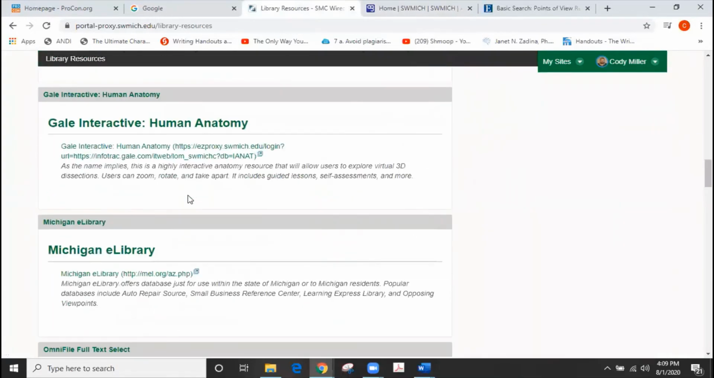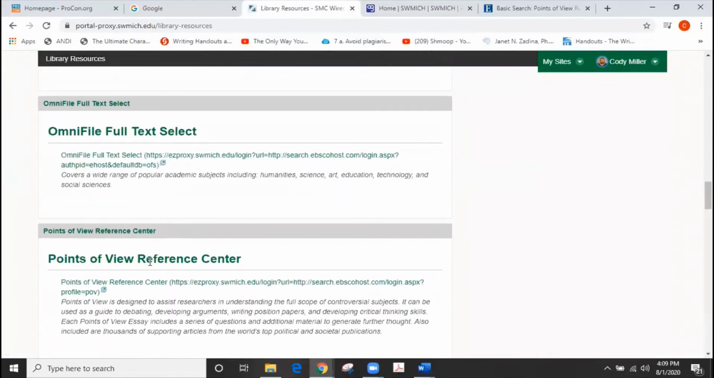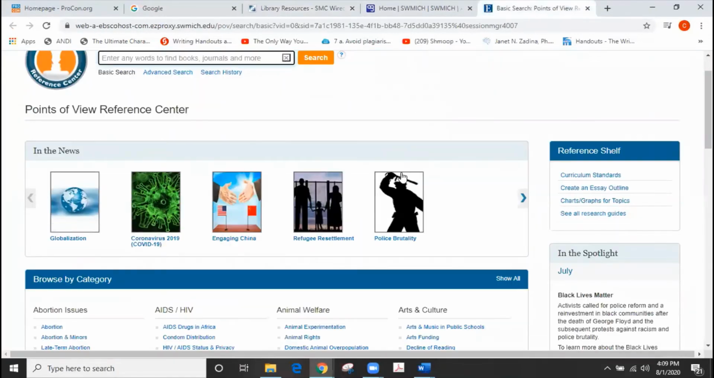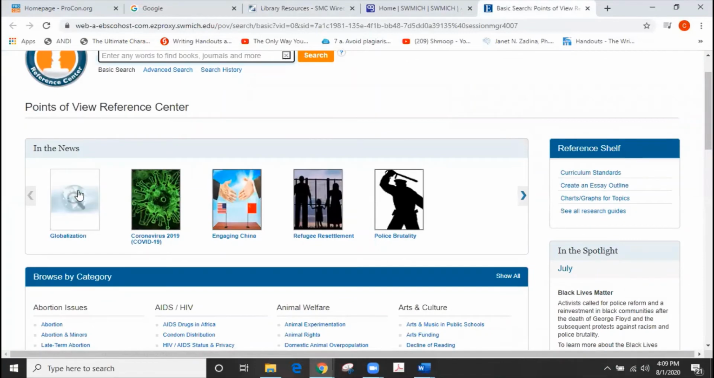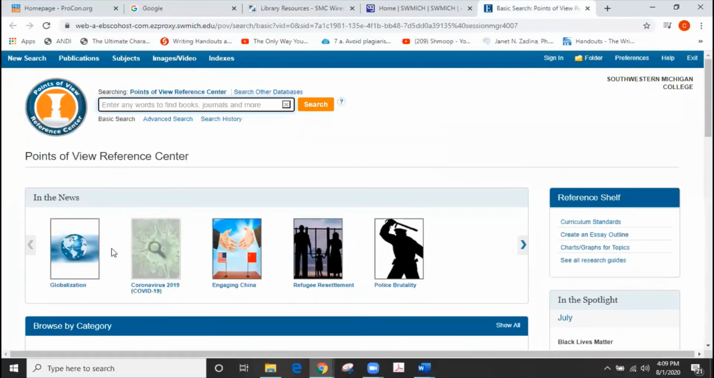If we scroll down, you'll notice that we have the Points of View Reference Center. And when I click on that, this is what it looks like. The Points of View Reference Center largely provides us with controversial issues as well, and we use this as one of the databases here at SMC. So you can incorporate that database into your research tools and methods section.